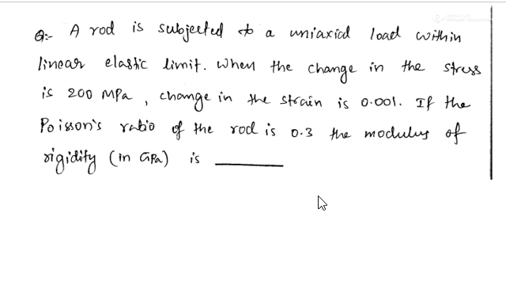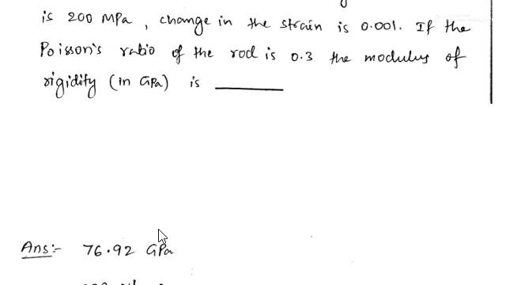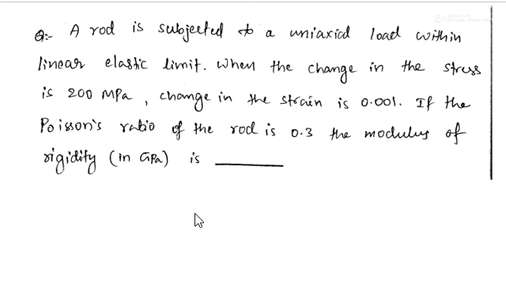So anyway, just see, we require the modulus of rigidity G value, and the option here is 76.92 gigapascal, or somebody may make it 77 or 78 also. Here, if you see, it is a fill in the blanks question, not multiple choice.